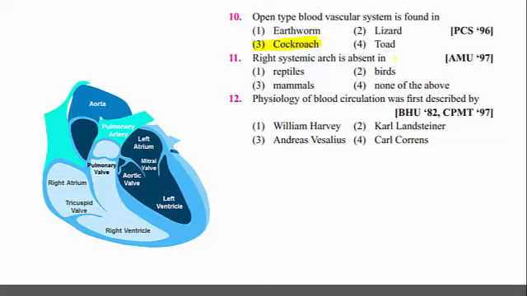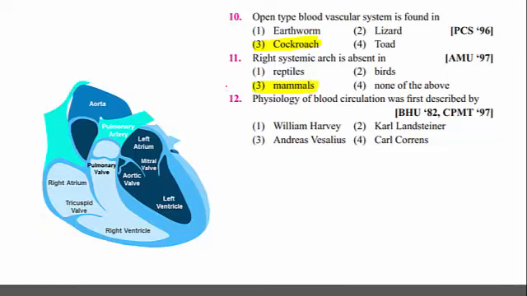Right systemic arc is absent in mammals. Even in reptiles it is absent also, but in the options the term reptile is not given, so the right option is mammals. If at all one more option is both mammal and reptile, then that will be the correct answer.